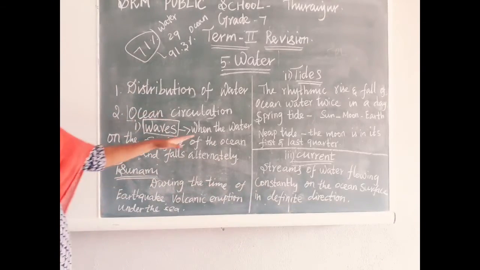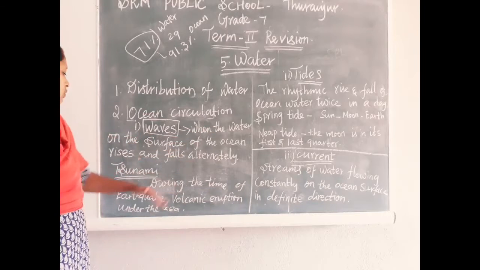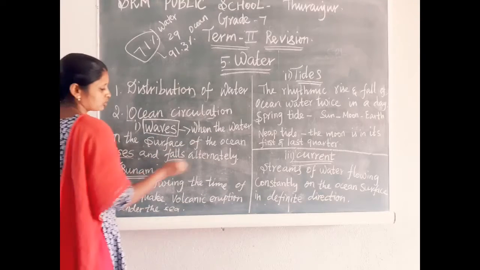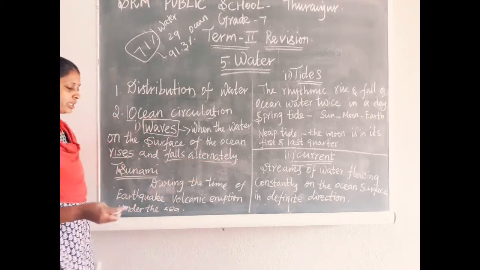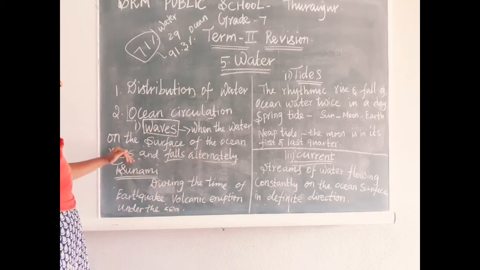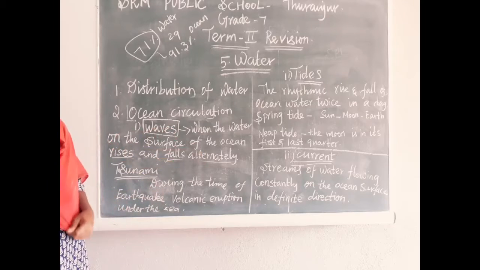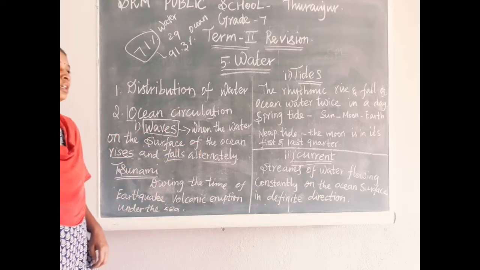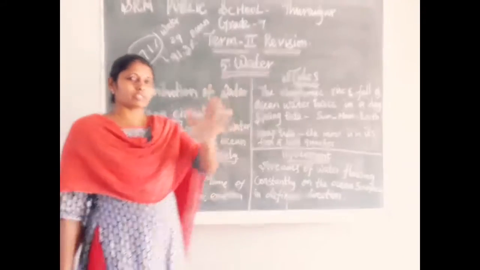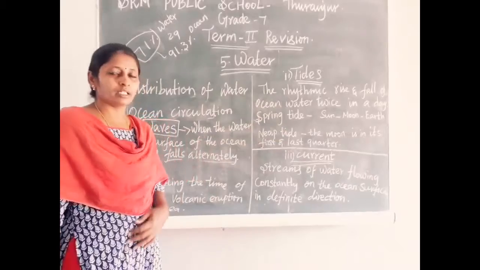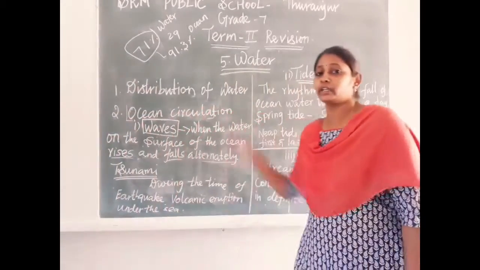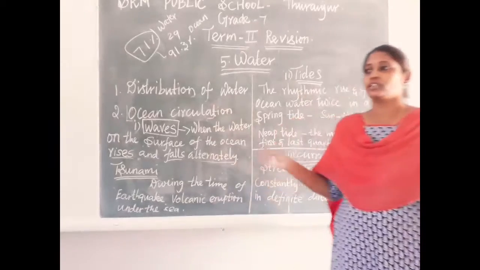So when the water on the surface of the ocean rises and falls alternately, that is called waves. Often at the beach we see waves of normal size only, but rarely we can see giant waves.